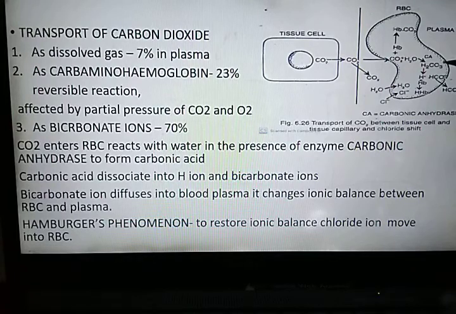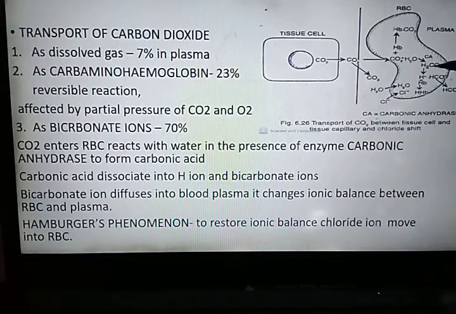Carbonic acid immediately splits into hydrogen ion and bicarbonate ion.